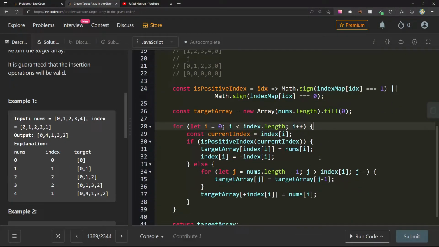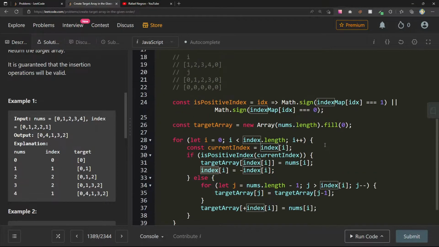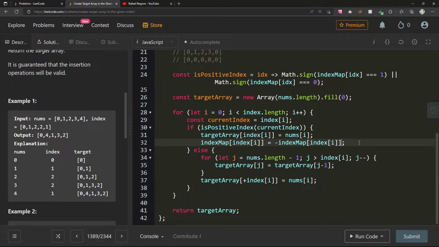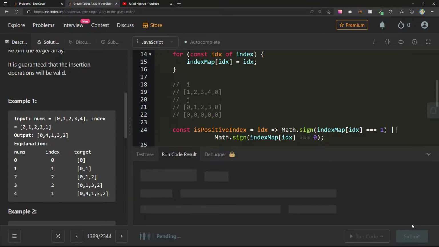We'll check our current index. If it's a positive index, we'll set the target array, and then let's see, index of I. So I need to get index map of index at I equals negative index map of index of I. Looking a little bit crazy here, but you know what? This is how we learn. And I think that's a fun pursuit in and of itself. So yeah, a lot of stuff going on here, but let's give it a shot. I'm just going to run it and see what that even does.